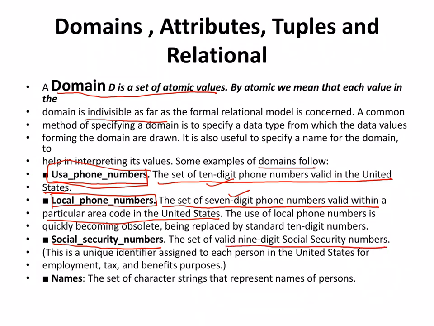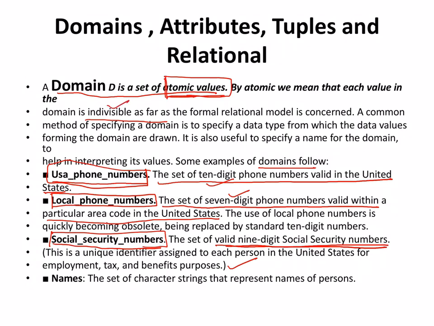All these are domains, okay, which are defining what are the set of atomic values which are expected in that particular attribute.